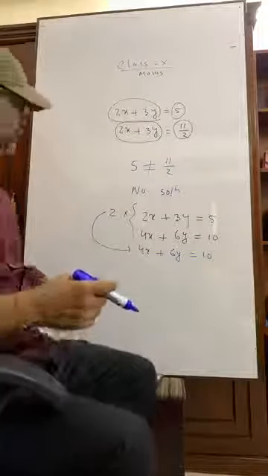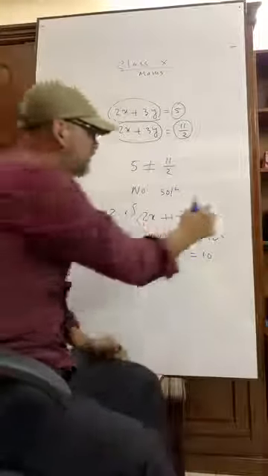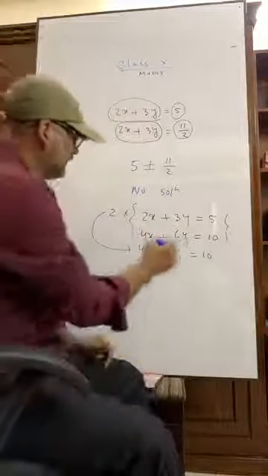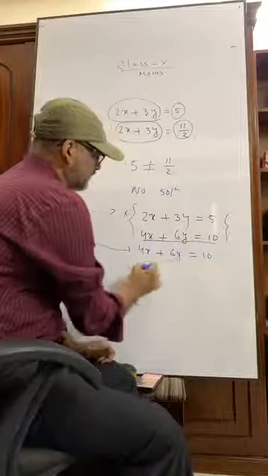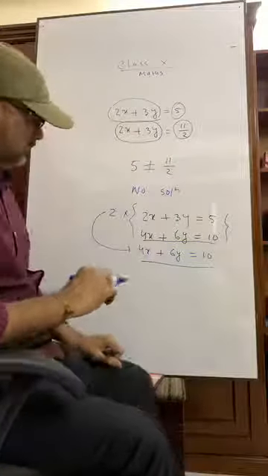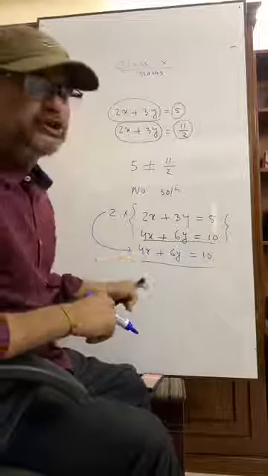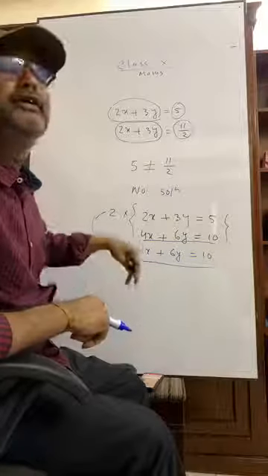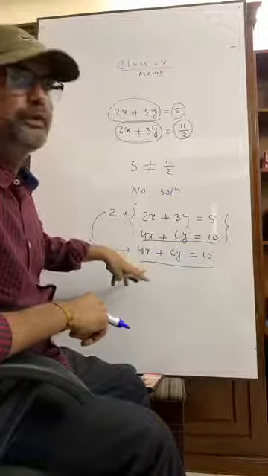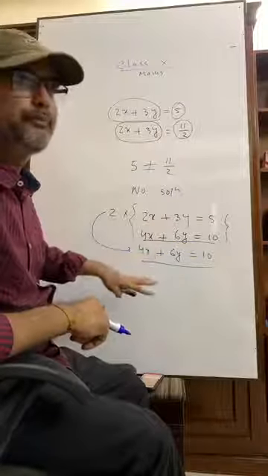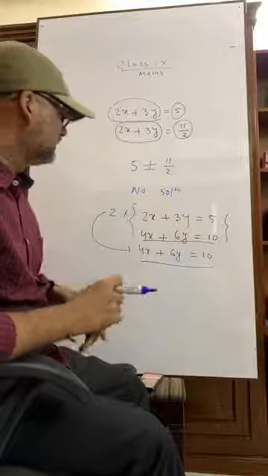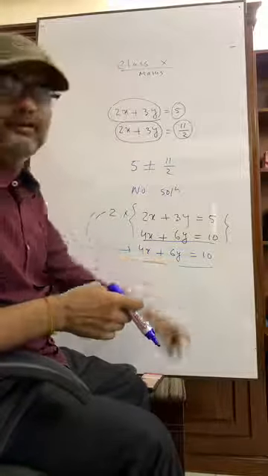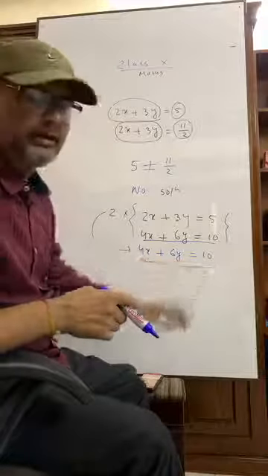What comes to the conclusion? This system of equations now becomes only one equation. You see, this and this are only one equation. So, one equation and two variables, there will be an infinite number of solutions. Anyone can let x equal 1, then y equals 1, since 4 plus 6 equals 10.